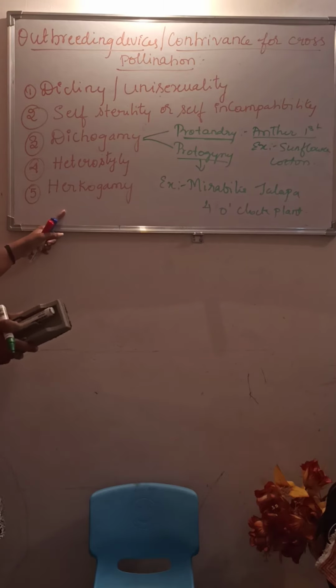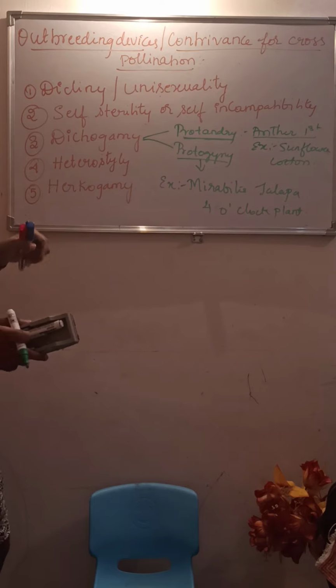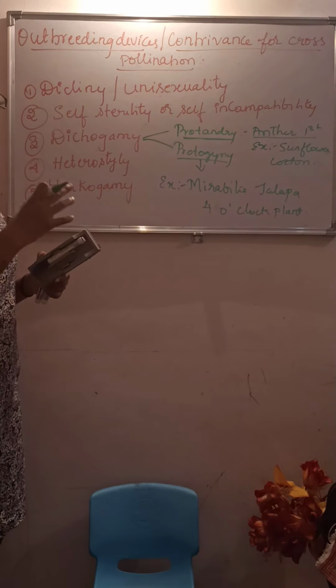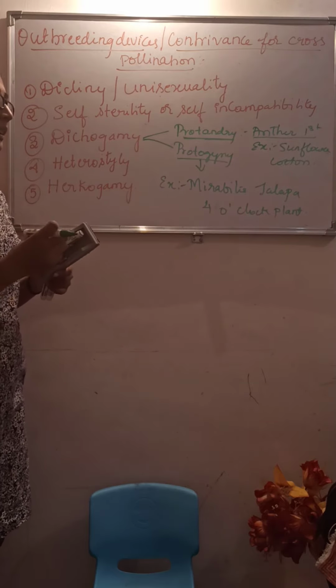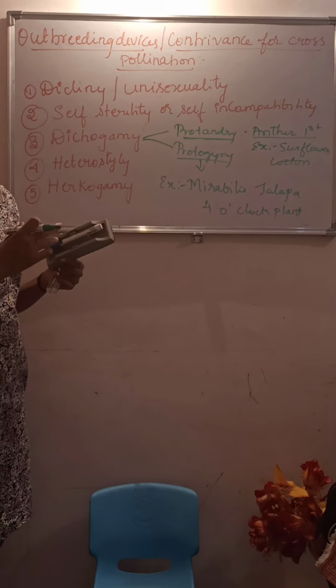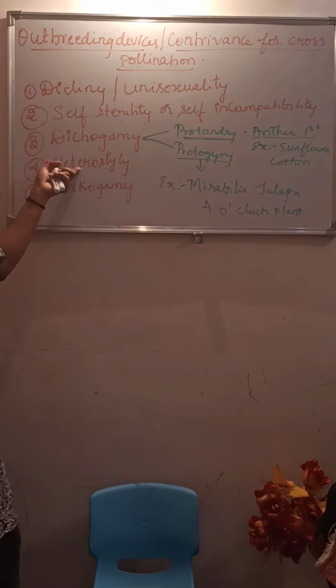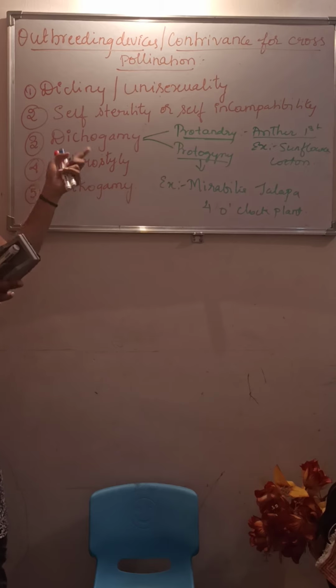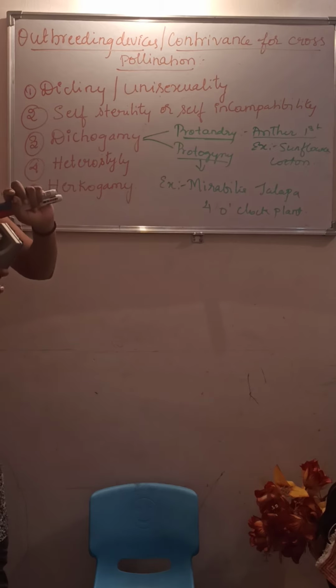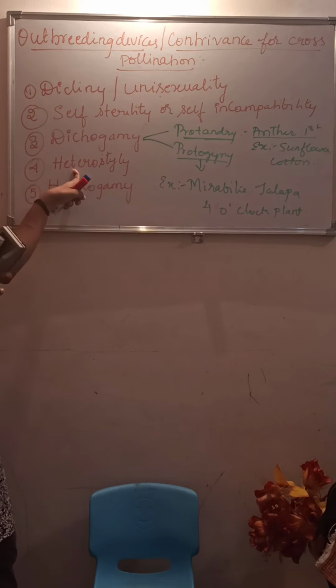Next is heterostyle. Here the size and length of the stamen and the style are different, to avoid self pollination.